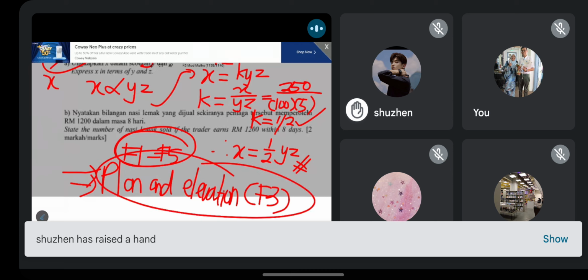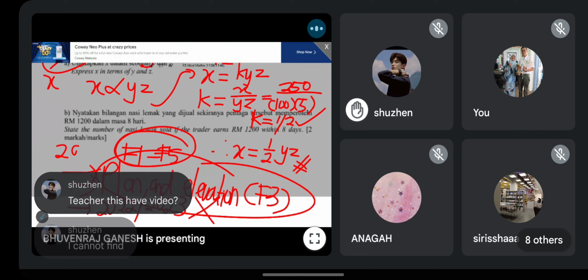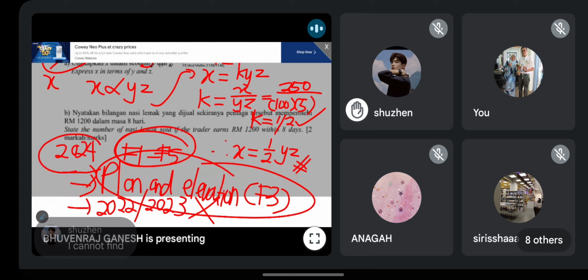But luckily this chapter, SPM 2022 and SPM 2023, dia tak keluar langsung bab ni. So that means your SPM 2024 might keluar, because the previous 2 years never keluar. So this year might keluar this bab for paper 2. So that's why you all must know this one.